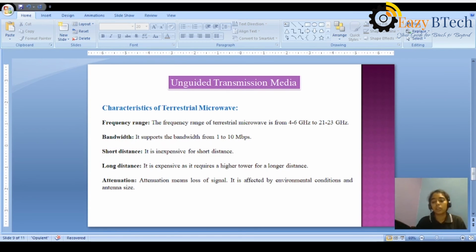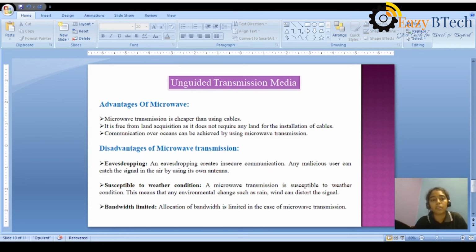Okay, let us see the advantages and disadvantages of microwave. Microwave transmission is much cheaper than using cables. Compared to cable transmission, meaning guided media, microwave transmission is very cheap. It is free from land acquisition and does not require any land for the installation of cables because the establishment is at the top of the towers. These are cell towers.